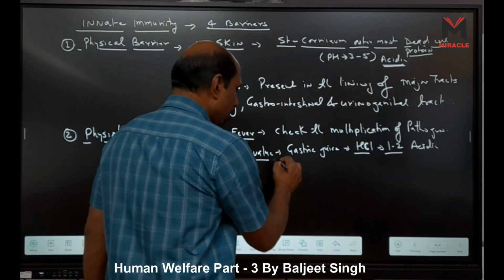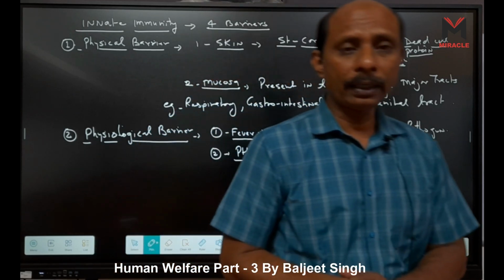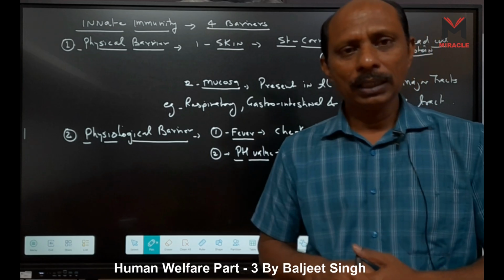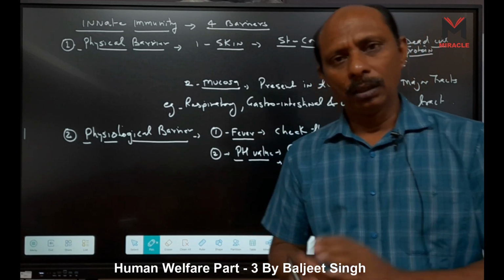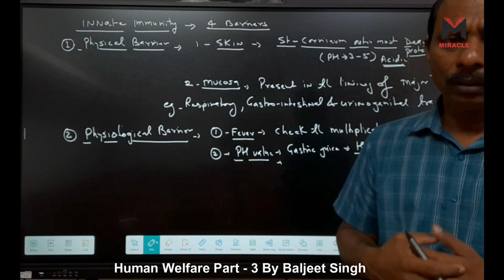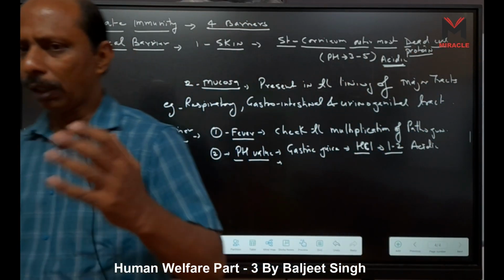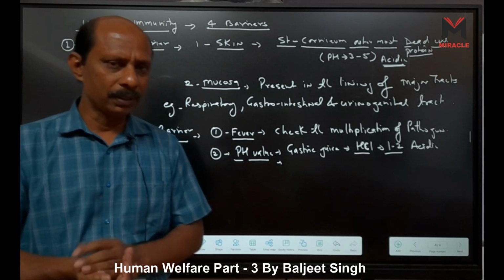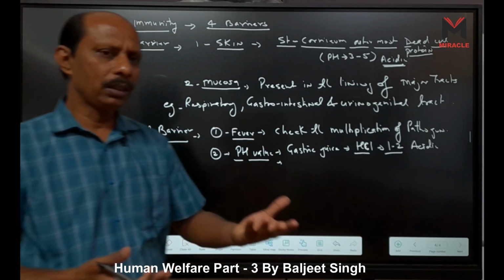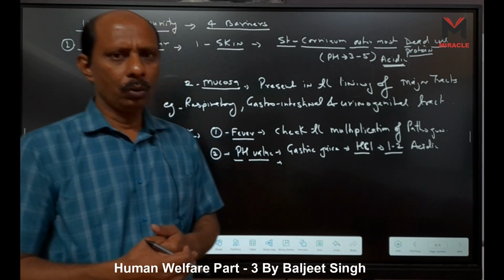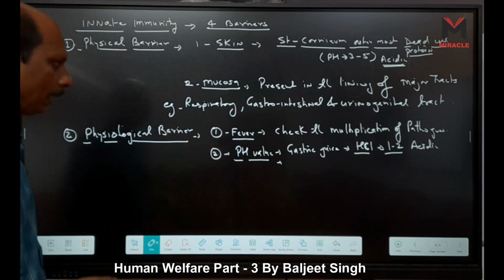When you consider the urinogenital tract, urine is also acidic. That's why it also protects from bacterial infections, right? In the case of the vagina, lactobacillus is present, which forms an acidic medium so that bacteria cannot grow in these tracts, right?